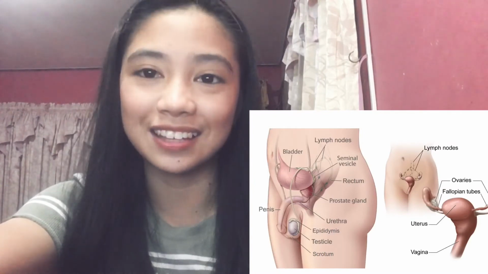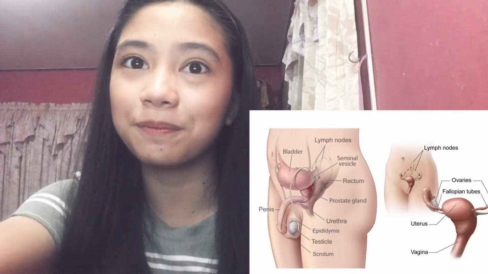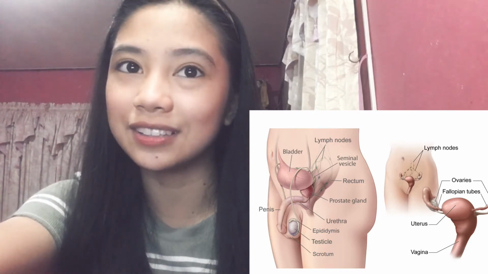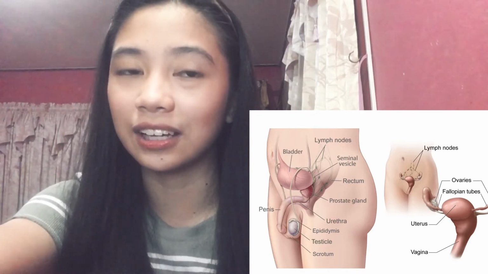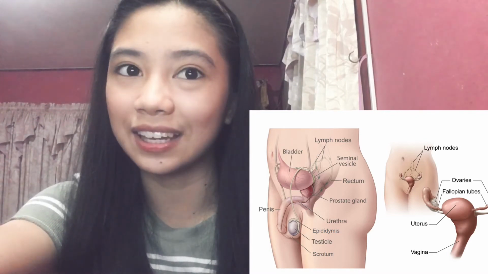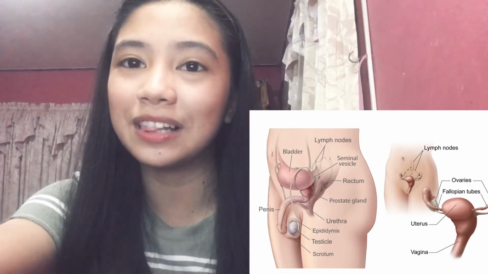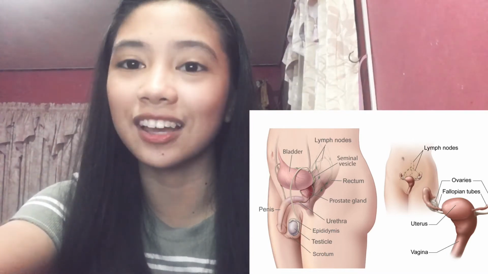The next is the gonads, ovary in female and testes in male. Estrogen is responsible for the development of female reproductive organs and secondary sex characteristics, while progesterone plays a part in the menstrual cycle. Testosterone is responsible for the male reproductive organs and the secondary sex characteristics of males.